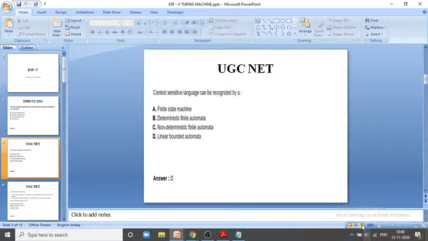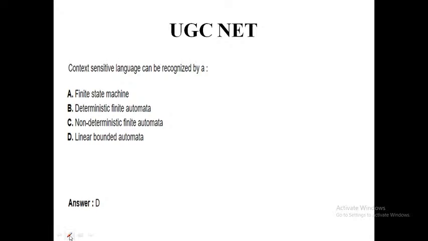Question number 2. Next is finite state machine. Finite state machine is FSM. I can say that the finite automata is also a kind of FSM. Now finite automata, we all know, is recognizable by the regular language generated from the regular grammar. Next is deterministic finite automata, DFA, which basically accepts the regular language, not context sensitive language.